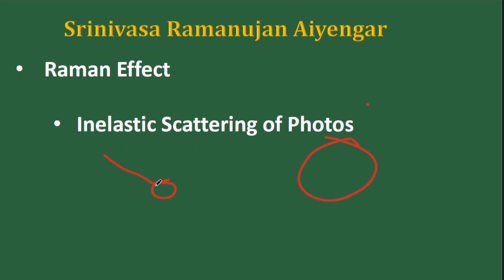The way this cell is going to reflect light and the way this rock is going to reflect light will be different. So depending on the difference in the reflection or refraction, you can study the properties of this matter. You can study the properties of this cell. You can study the properties of this rock. This mechanism is called Raman spectroscopy. Based on the Raman effect or Raman scattering, we have a method called Raman spectroscopy.